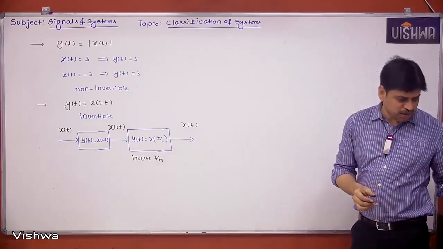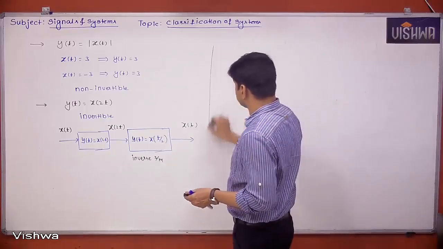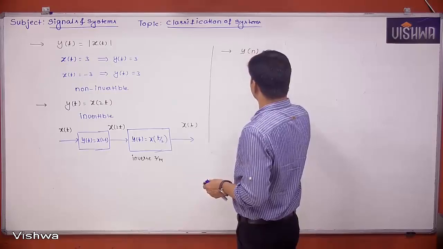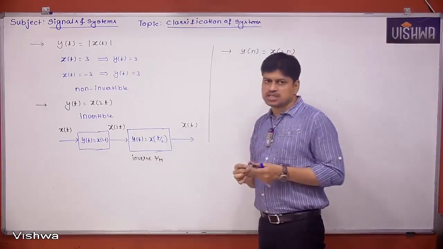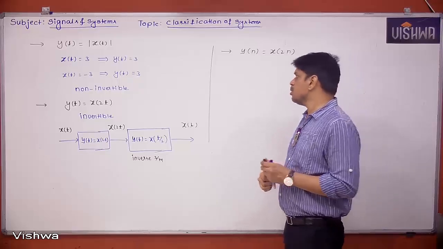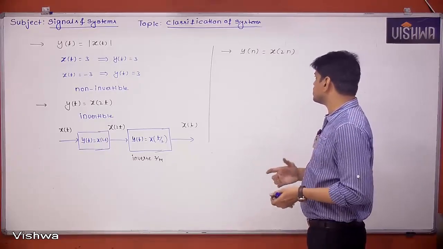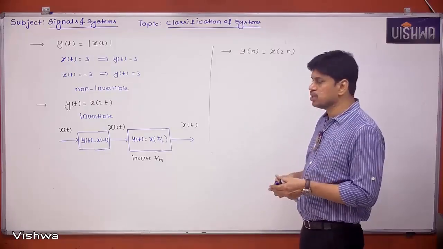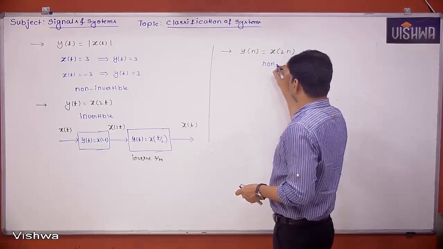In a similar manner, suppose I take the discrete time case, y of n is equal to x of 2n. We have to check whether it is invertible or not. Many people think that it is an invertible system because I can expand the signal, but that is not the case. Because it is a decimation, we will lose some information. So it is actually non-invertible. Why? I can prove it.